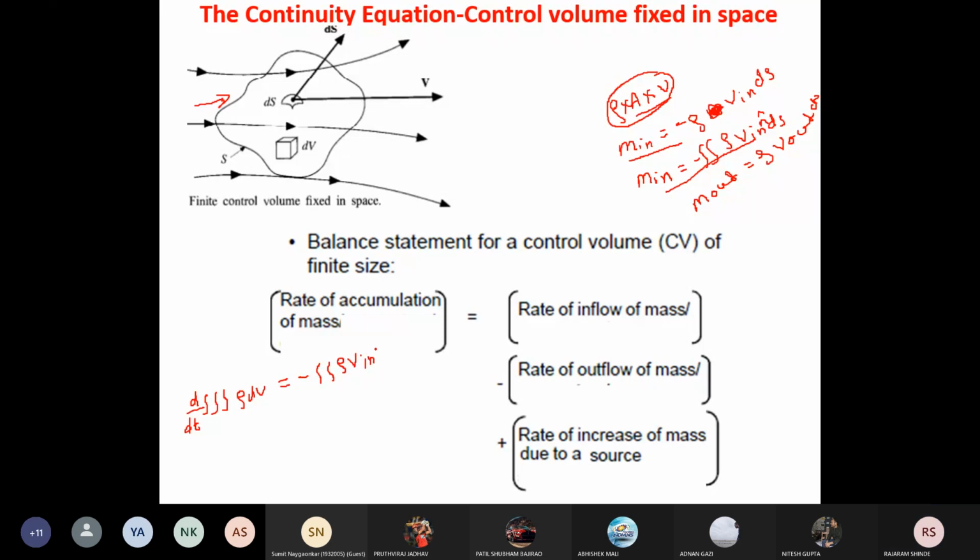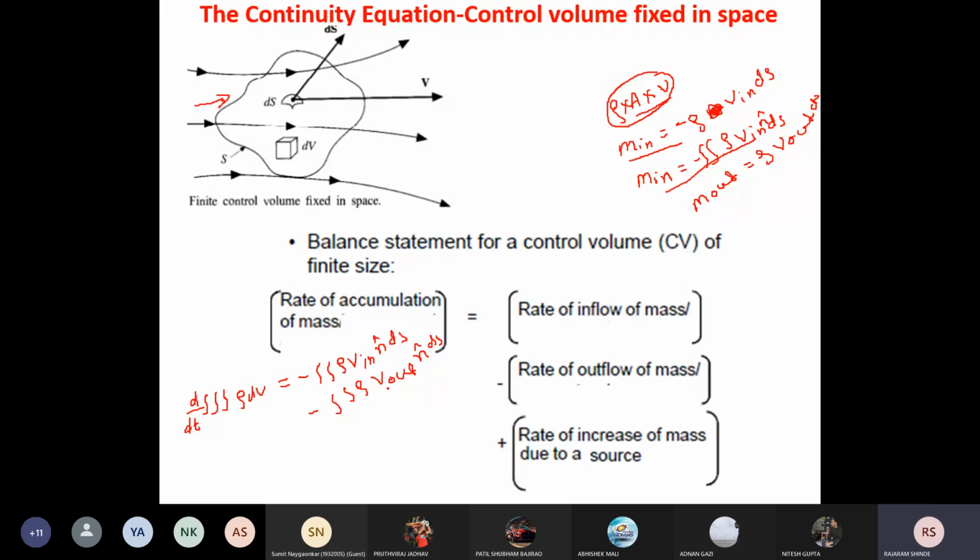n hat dS. Again there is a minus double integration of rho v out n hat dS. Okay, now see here, this is the integration over the surface and this is also integration over the surface.